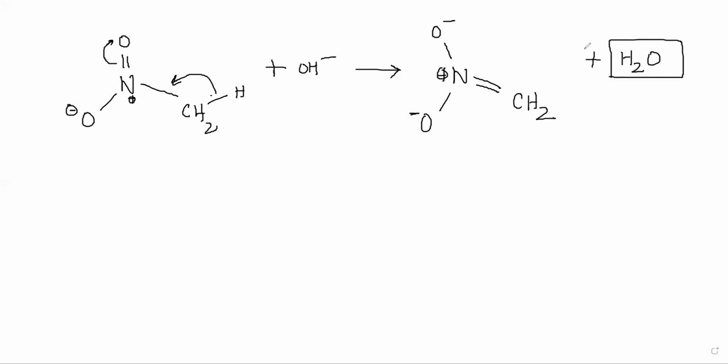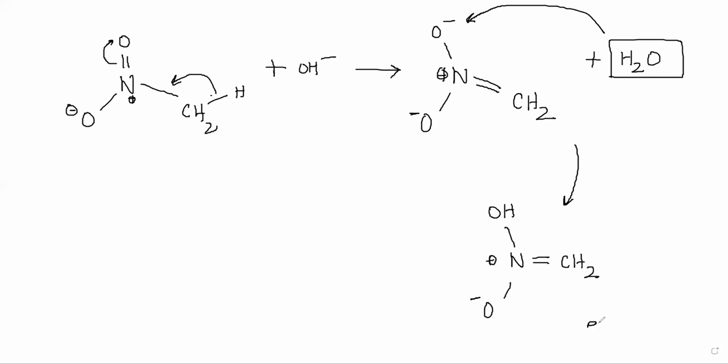Now this O minus will attract an H plus and become OH. It becomes N plus with OH and O minus, and a double bond to CH2.